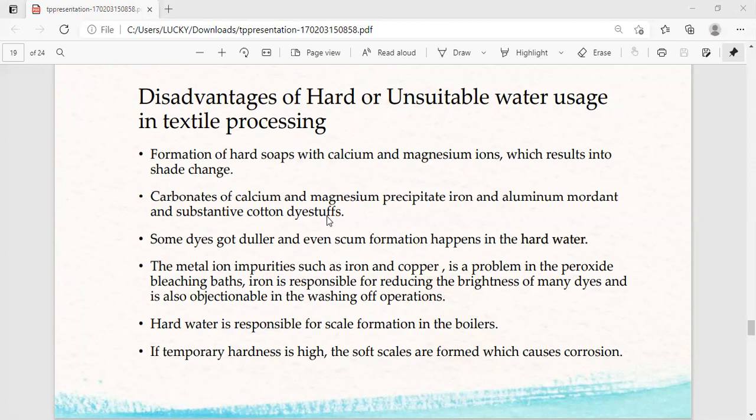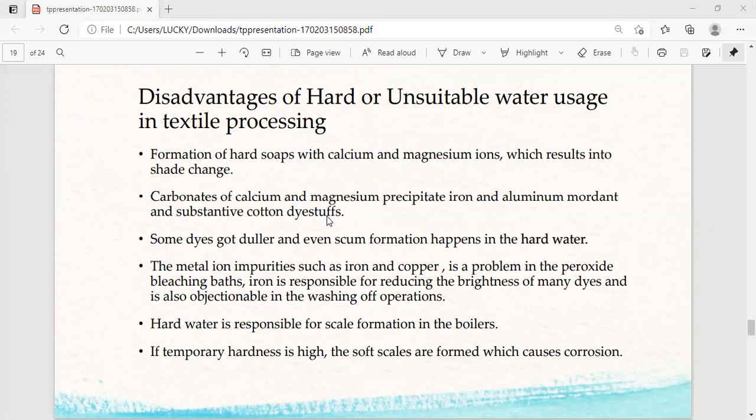Metal ion impurities such as iron and copper are a problem in peroxide bleaching baths. Iron is responsible for reducing the brightness of many dyes and is also objectionable in washing operations. Hard water is responsible for scale formation in the boilers.